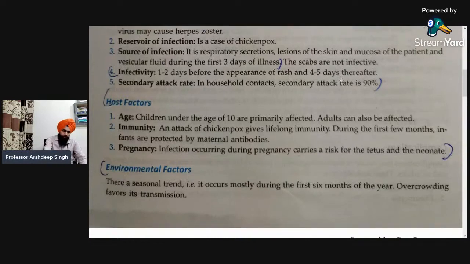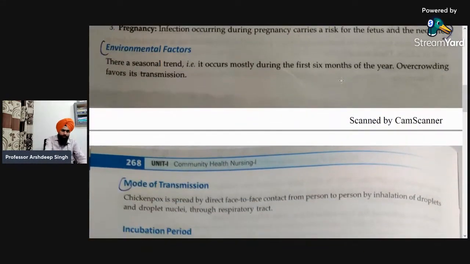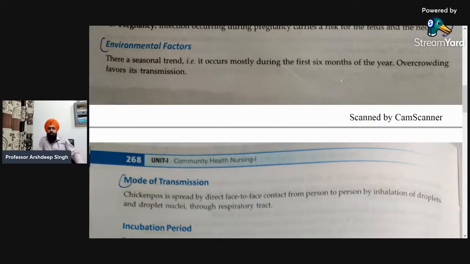Next are the environmental factors. There is a seasonal trend, that it occurs mostly during 6 months of the year. Those 6 months are very crucial for this type of infection, and overcrowding favors transmission. If more persons are living together, for example in a congested area, there is a greater risk of getting this type of infection or disease.